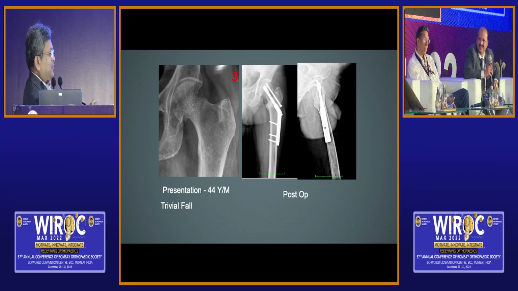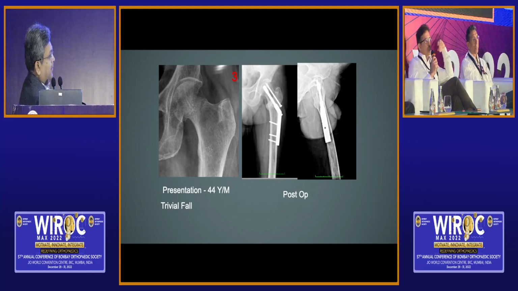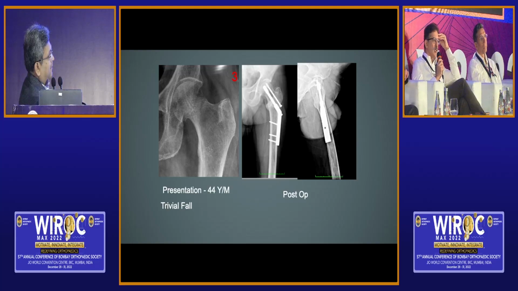Bibhas, you have seen this. So I'm going to pin Avinash down on this now. Fixation wise, it looks like an undisplaced fracture in the third image, so it's an incomplete fracture. It was fixed, but the collapse seems to be more than what it should be on the postoperative AP X-ray. So I don't know, there is something more to it than just the undisplaced fracture. Obviously, I'm showing it, so there has to be something. But do you foresee any problems though?